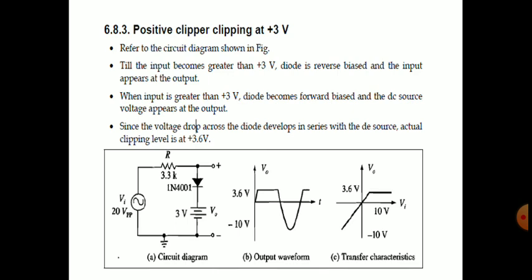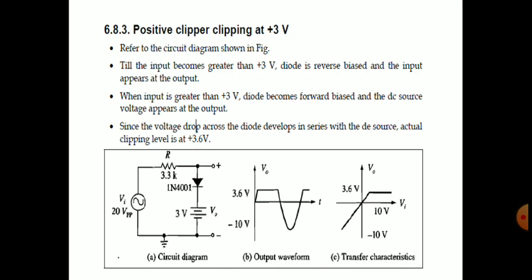plus 3.6 volts. Because if you replace the diode in the forward bias direction with a positive and negative terminal of a DC voltage of the cut-in value, that is 0.6 volts, then it will be in addition with this series V reference volts, right? 0.6 will be added to 3 volts, it will not be the reverse.